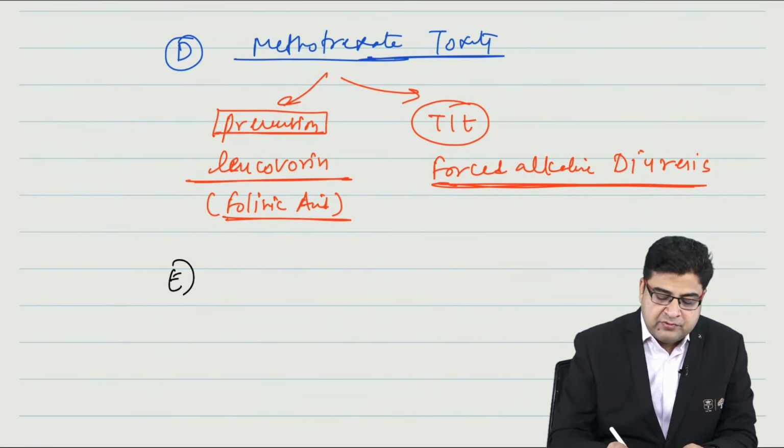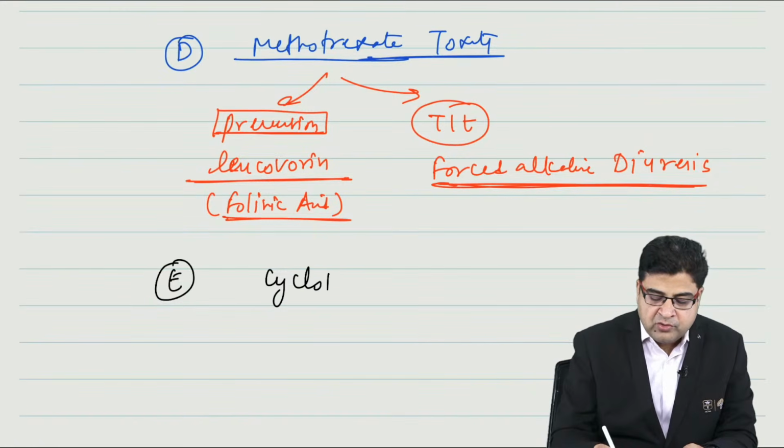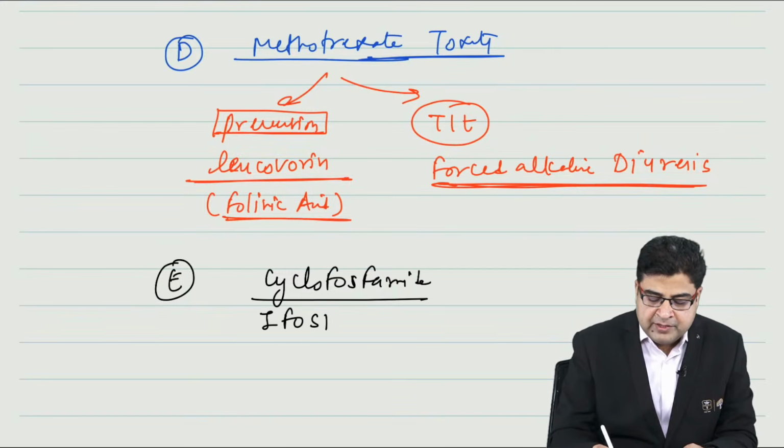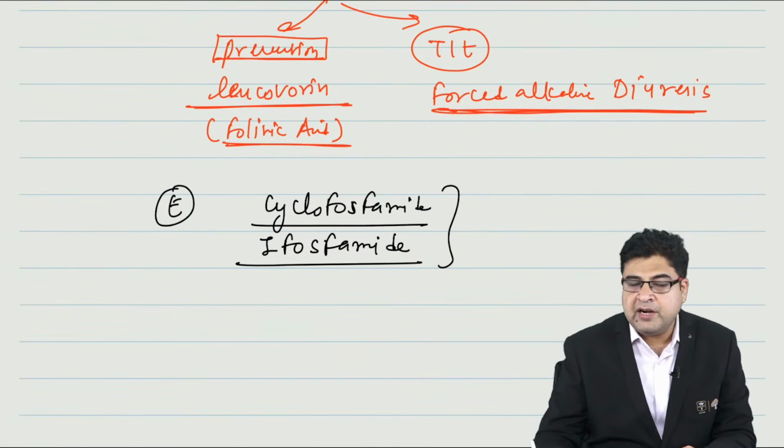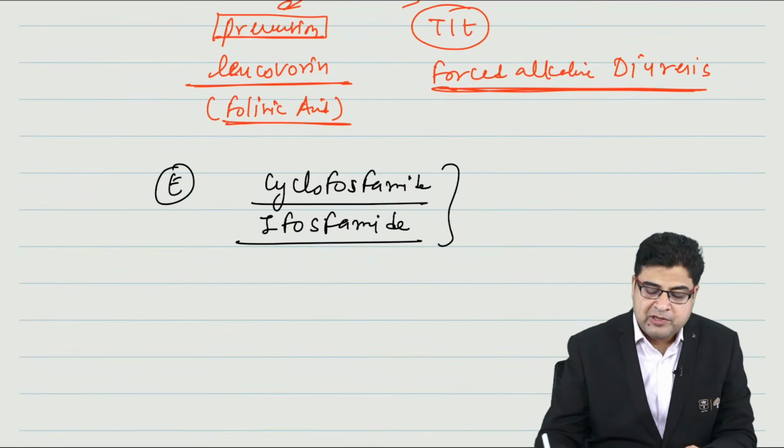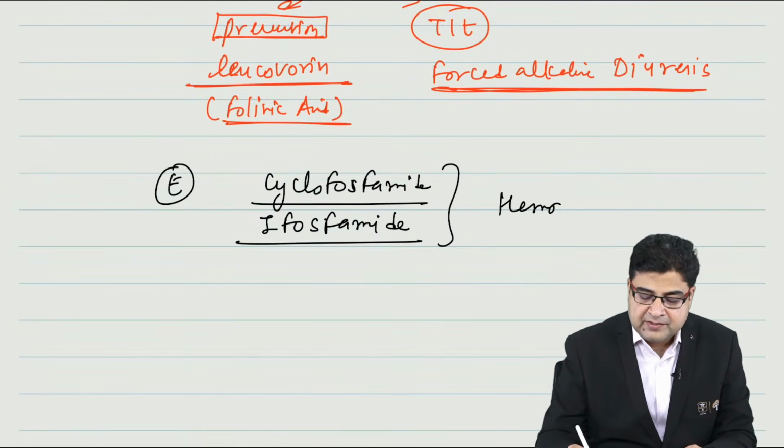The last point is regarding the medicine known as cyclophosphamide. We have cyclophosphamide, and one more drug known as ifosfamide. These two medicines, when given to a patient, can cause hemorrhagic cystitis as a side effect.